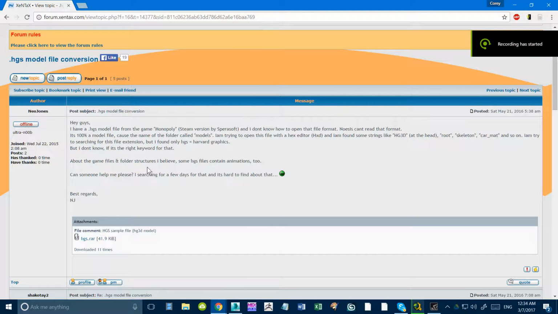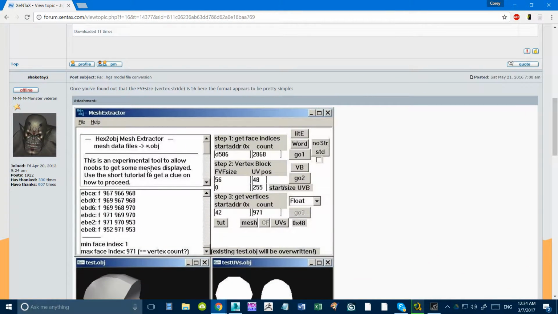Alright, I was browsing the Xentex forums and I found something easy that I think should be cool to program in, we'll say Maxscript. This model is already converted by this guy, Shay Cote, I don't know how to pronounce his name. He basically posts on every request when someone's like, oh, how do I get this model? He's like, here, use this. This mesh extractor is a little tool that he made.